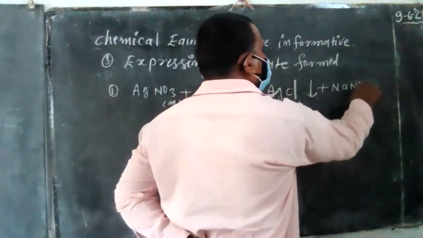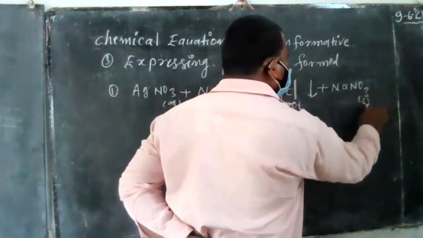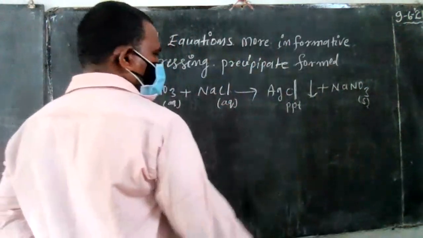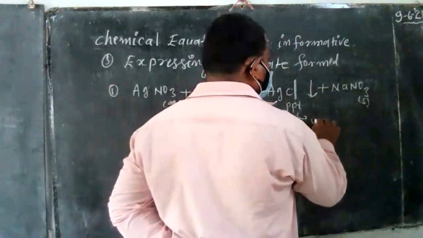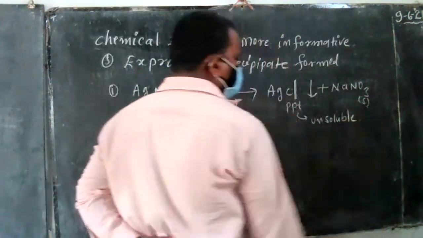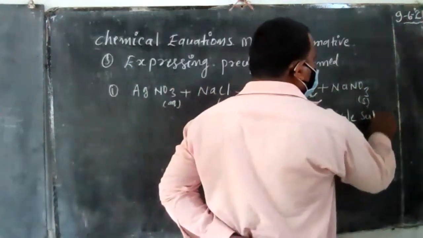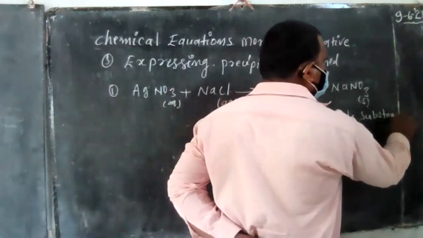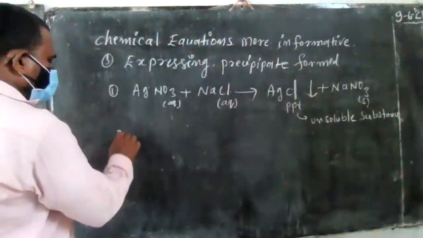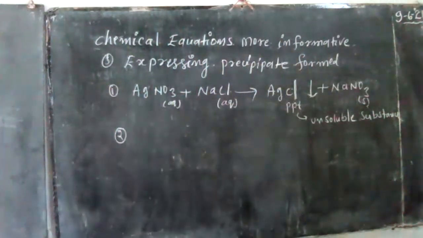Then sodium nitrate is formed, which is aqueous. Precipitate means an insoluble substance, like a solid state. That's why we use the downward arrow. This is the first precipitate.